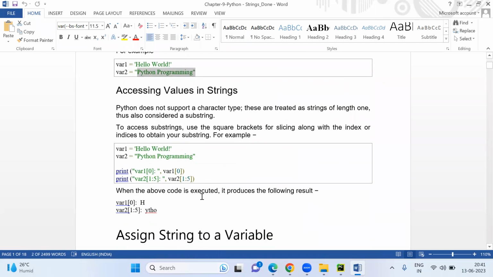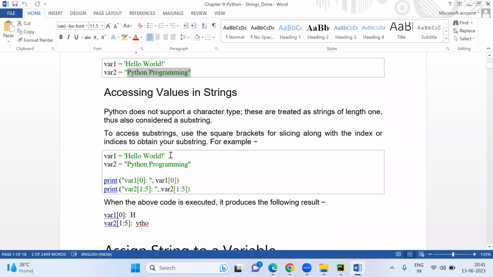So accessing values in a string, how will you access a value in a string? Consider that we have two values. Variable one is equal to 'Hello World'.